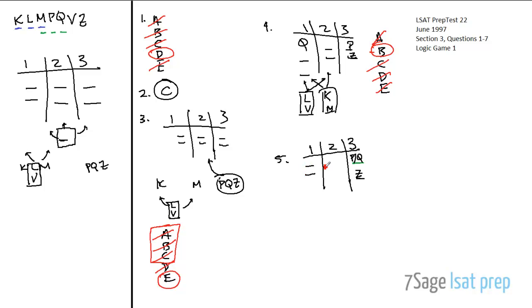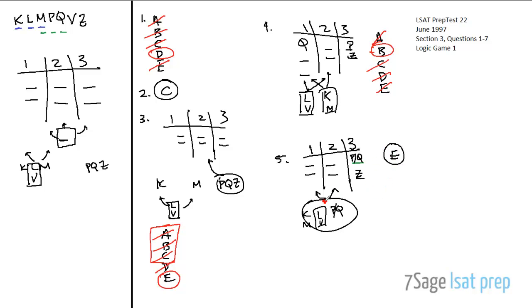And then the rest of these we kind of don't know, right? The other one of P or Q is going to be dumped here along with K, M, L, and V, and these guys are going to inhabit tables 1 and 2. We don't have any specifics. That's another key, right? Because they're asking who could be assigned to table 1 except. So basically the answer I'm looking for is Z, and it's actually right there. It's answer choice E, right?